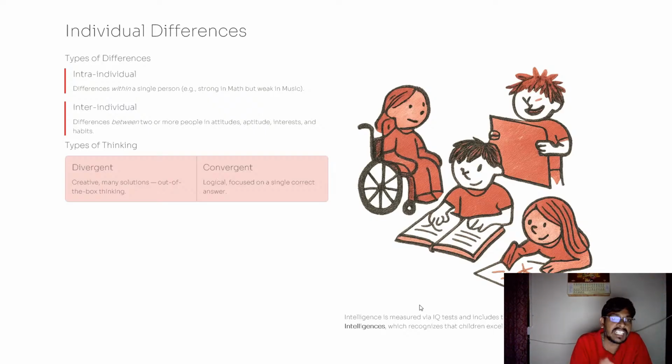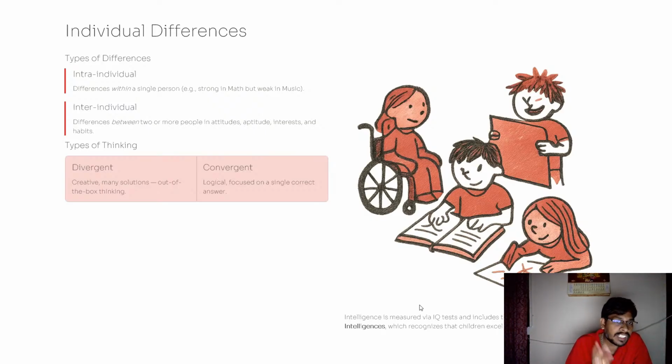And next, inter-individual: differences between two or more people in attitudes, aptitude, interest, and habits. There are two kinds of differences majorly: intra-individual and inter-individual. Inter-individual means between two or more children. Intra-individual is within a single child.